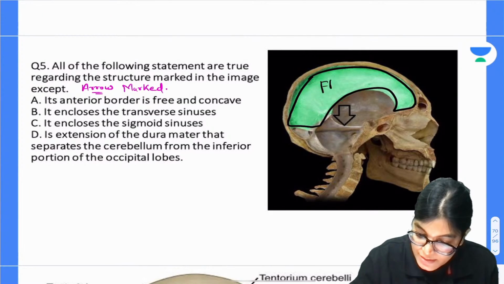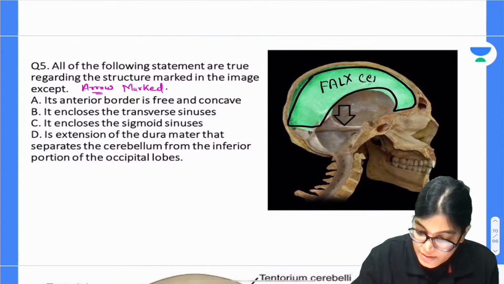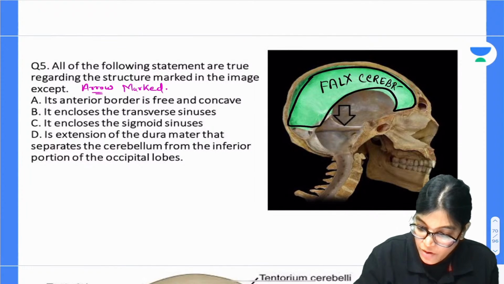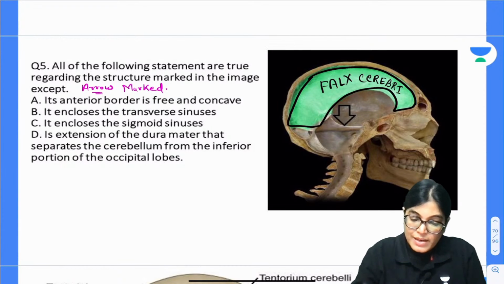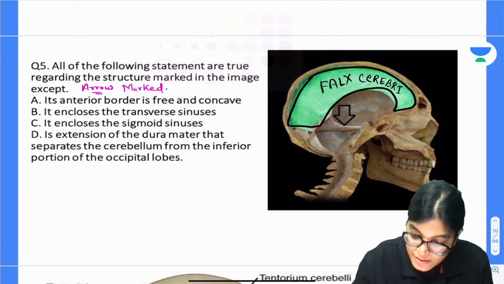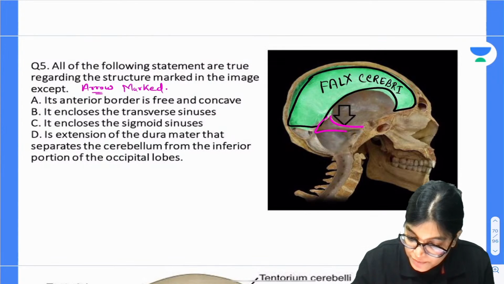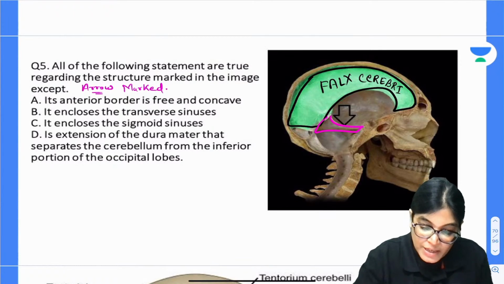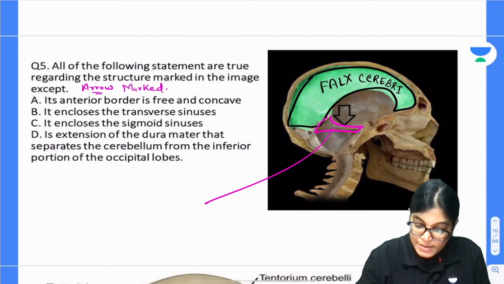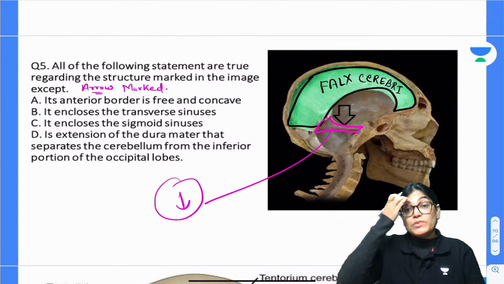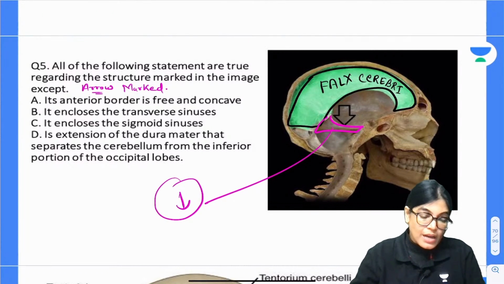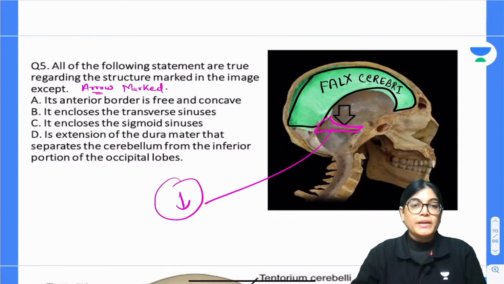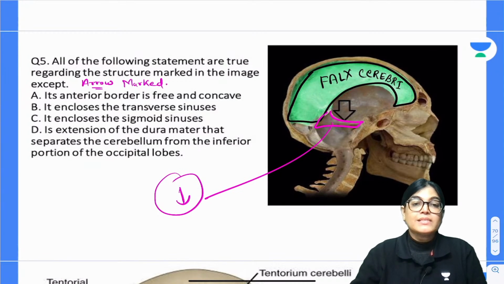which is falx cerebri. This falx cerebri is resting over this sheet of dural sheath. So you have to first identify this arrow mark structure and then tell me which of the following is a wrong statement about it. Its anterior border is free and concave, it encloses the transverse sinus, it encloses the sigmoid sinus, its extension of the dura mater separates the cerebellum from the inferior part of the occipital lobe.